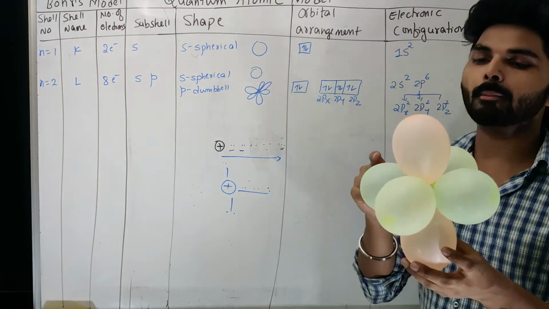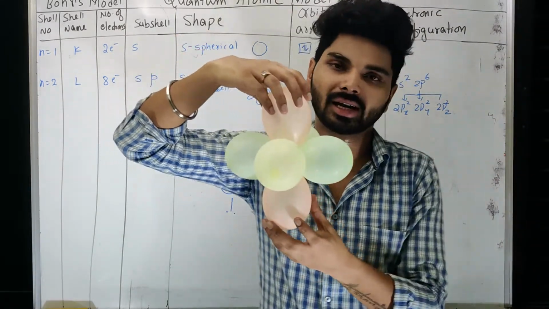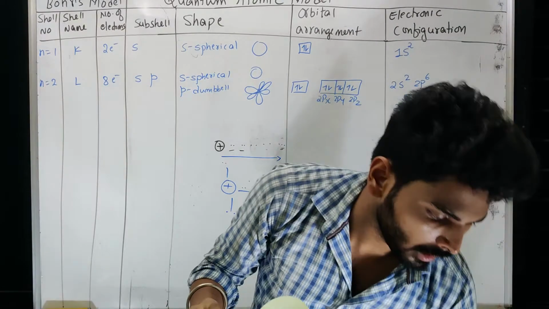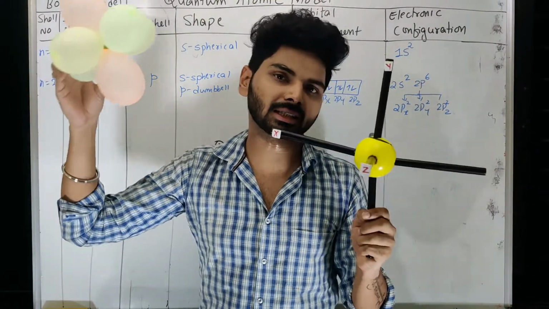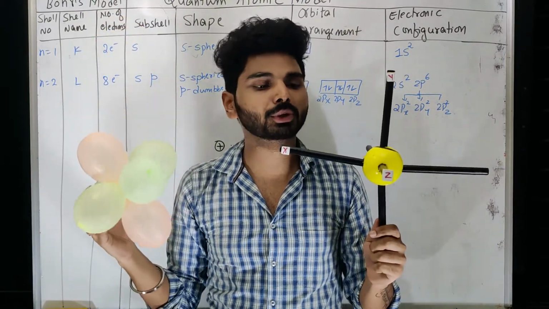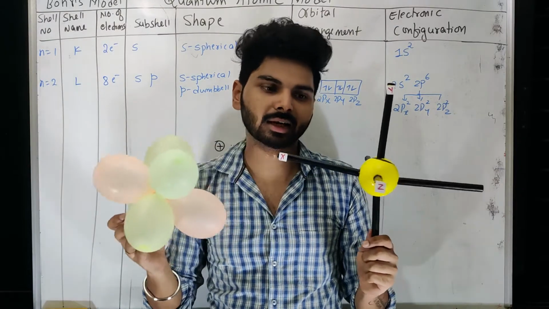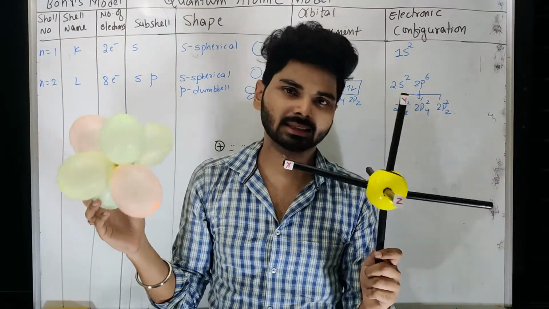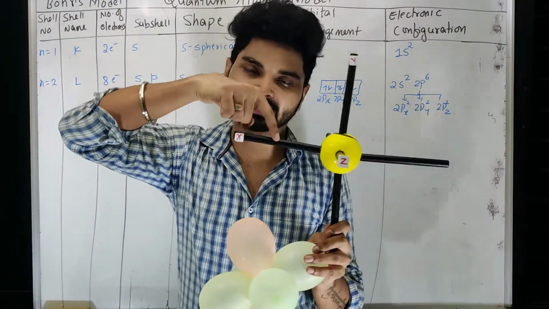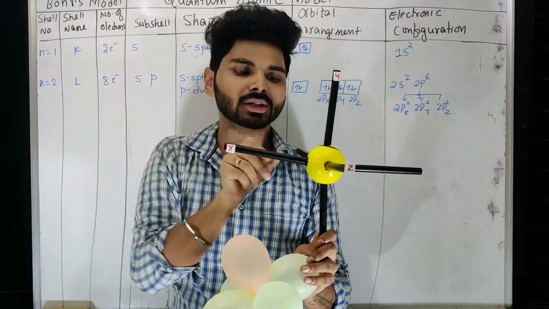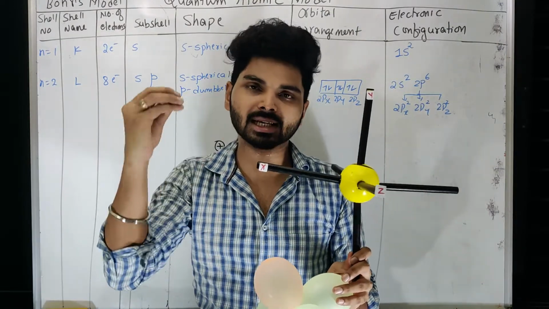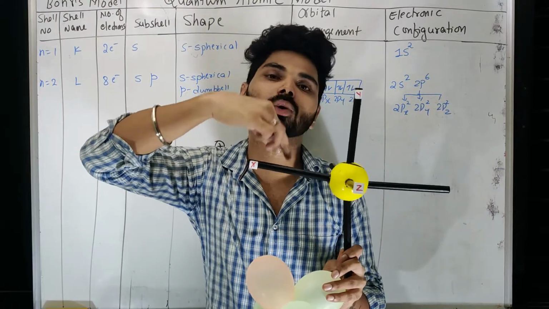Now the 5th electron may go to, see, these shapes are already created because they are moving now. But think of a situation when the orbitals are empty and the 5th electron is just entering the atom. What happens? That electron has the option to revolve around the x-axis, the y-axis or the z-axis. Any axis is equally approachable. That's why I've told you that you can fill the electron in the x-axis first, or the y-axis first, or the z-axis, because they will have equal distance from the nucleus, so the force of attraction is not compromised. So for our 5th electron there are 3 different equal opportunities.